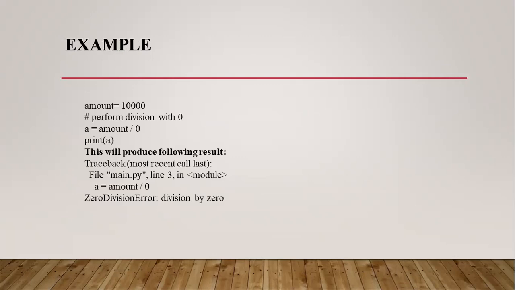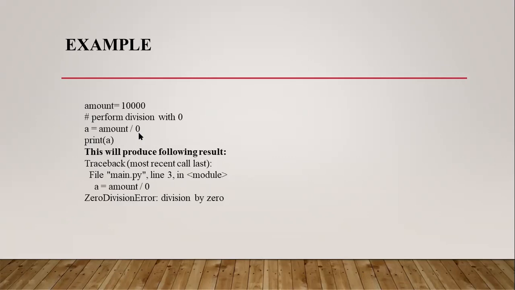In this example, I didn't use any try except block. The first statement is amount, a variable, and one important thing in Python is we need not declare the variable. There is no particular data type in Python. So I am directly initializing amount equal to 10,000, and A equal to amount divided by 0.